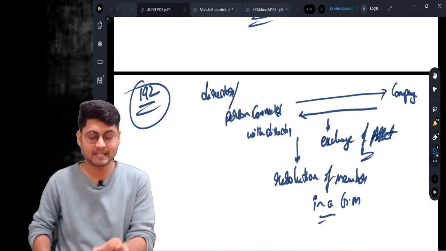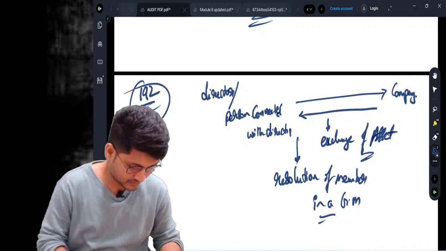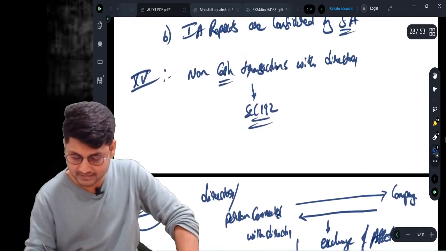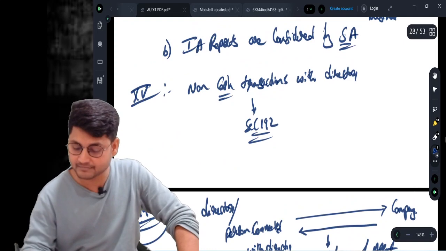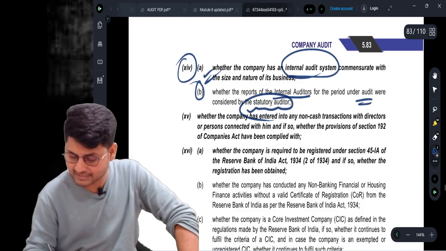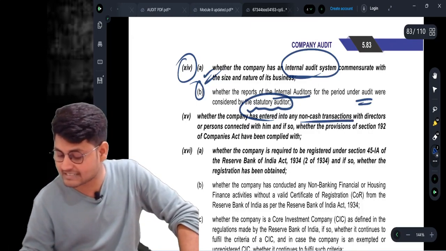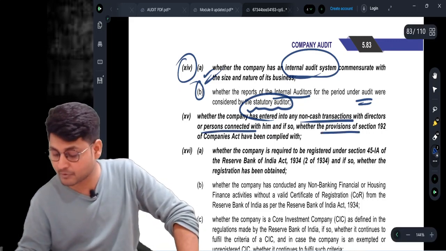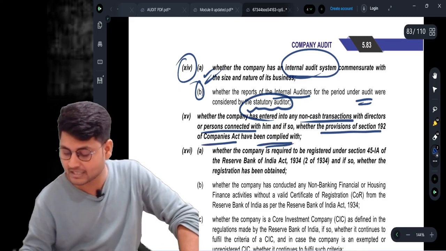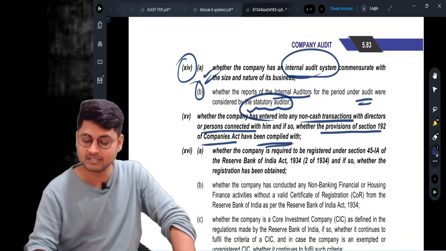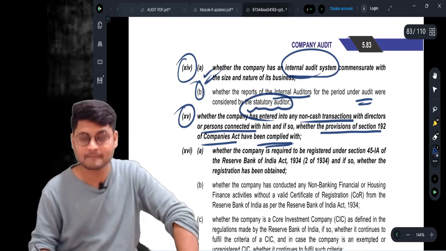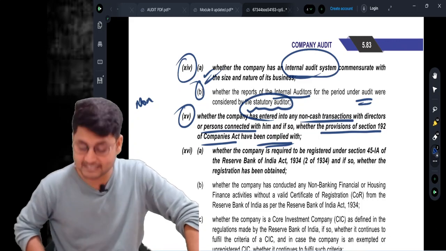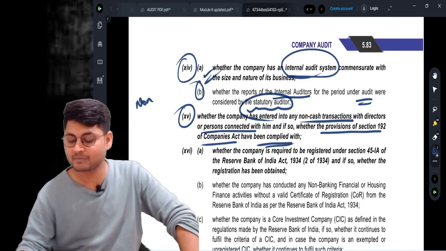Now as an auditor, in clause 15, see whether the company has entered into any non-cash transactions with the directors or persons connected with them, and if so, whether the provisions of section 192 of the Companies Act have been complied with or not. So the first leg of this clause is: are there any non-cash transactions? And if yes, come to the second leg, compliance with section 192.